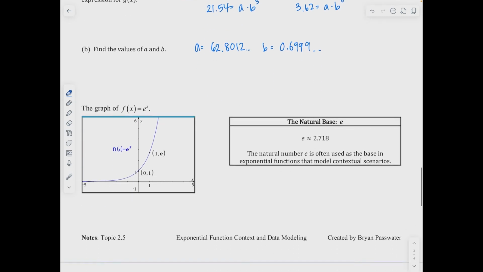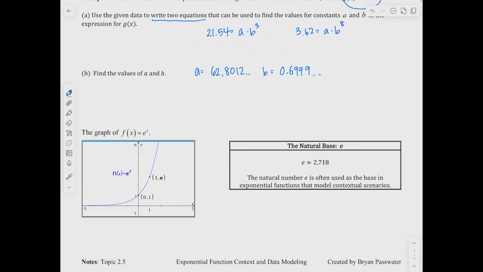Okay, at the bottom of this page, it's just a reminder, the graph of e to the x. It is an exponential growth function because the base is larger than 1. So as x increases without bound, your output values also will increase without bound. The reason why it's a growth is because e is an approximate value of 2.72 or 2.718. So the natural number e is used as the base in exponential functions that model contextual scenarios.